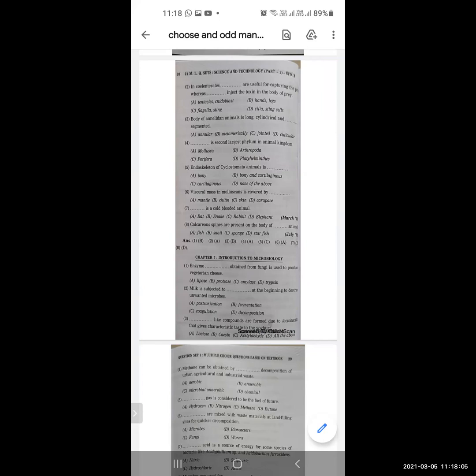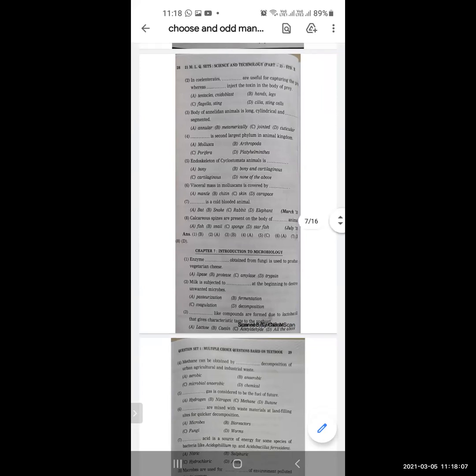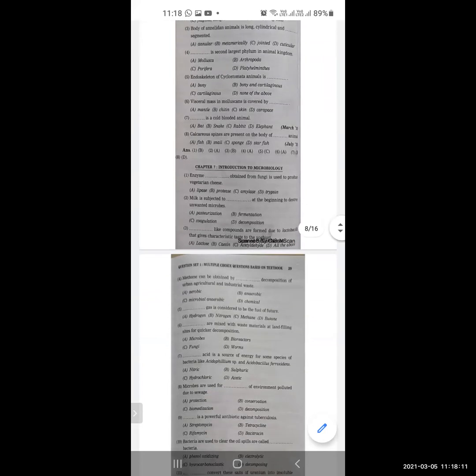Next, methane can be obtained by dash decomposition of urban, agricultural and industrial waste. The options are aerobic, anaerobic, microbial, anaerobic and chemical. And the correct option is microbial and aerobic.